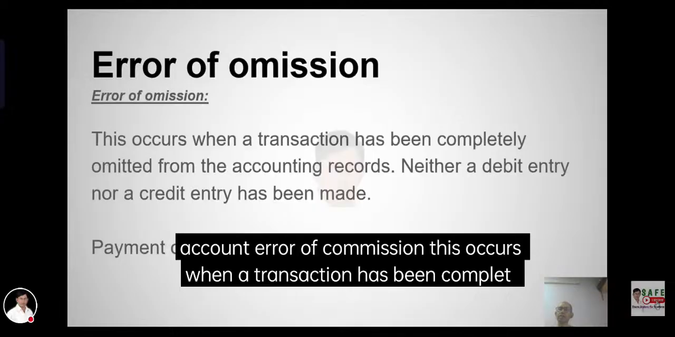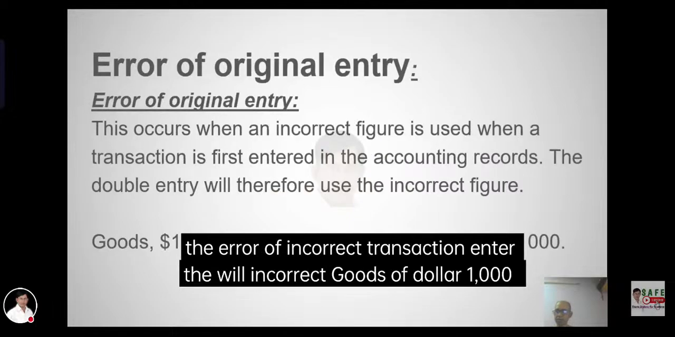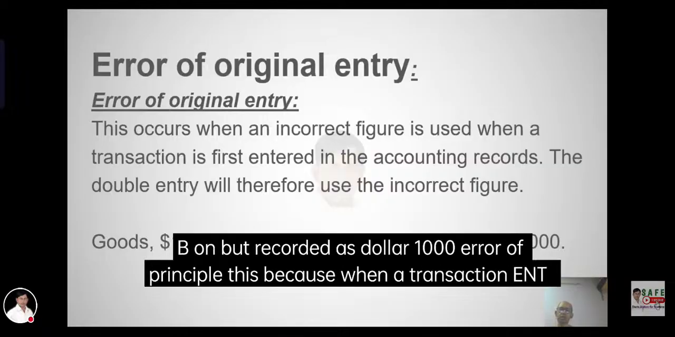Error of omission. This occurs when a transaction has been completely omitted from the accounts, either a debit entry or a credit entry. Payment to a supplier not entered in the books. Error of original entry. This occurs when an incorrect amount is entered as both the debit entry and the credit entry. Goods of $1,000 bought on credit but recorded as $1.